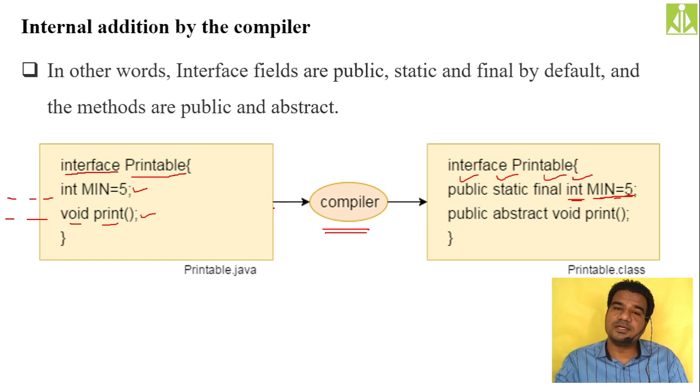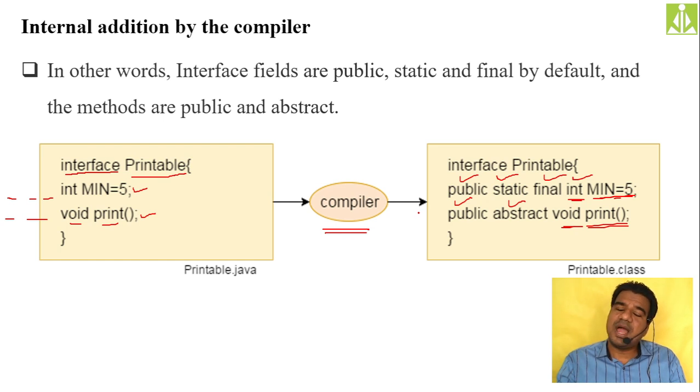It adds these three things. Same thing for methods. You kept only the print method with return type void. You didn't make it abstract and you didn't make it public, so the compiler adds the public and abstract keywords on its own. It is doing that extra job for you.